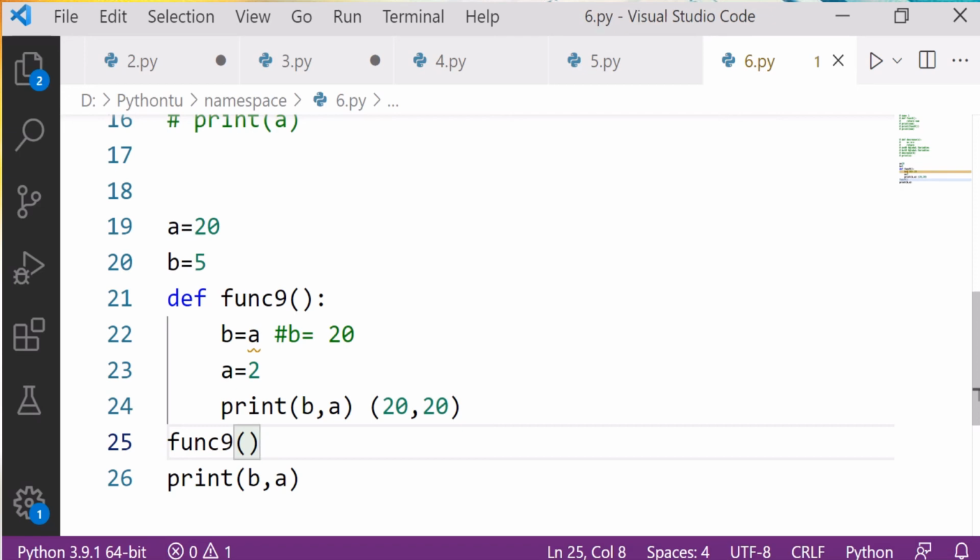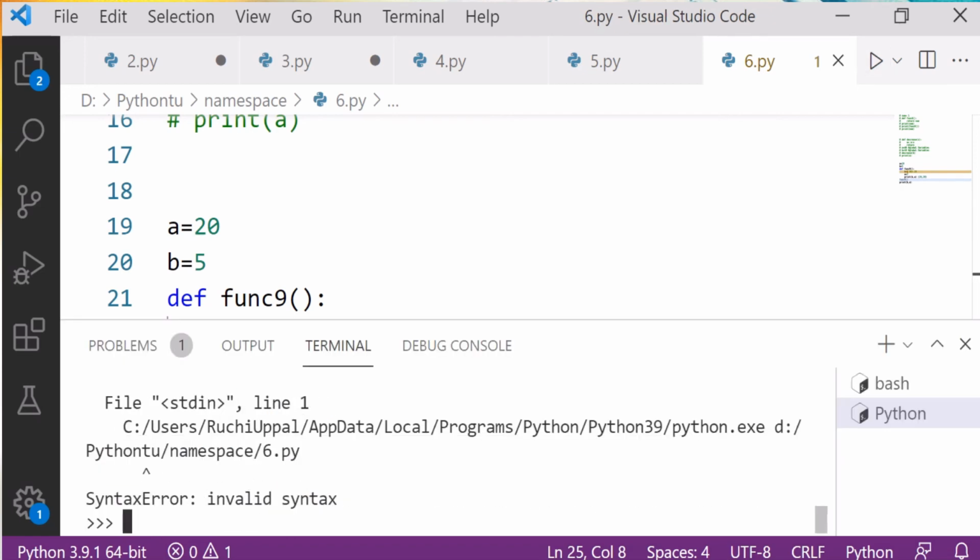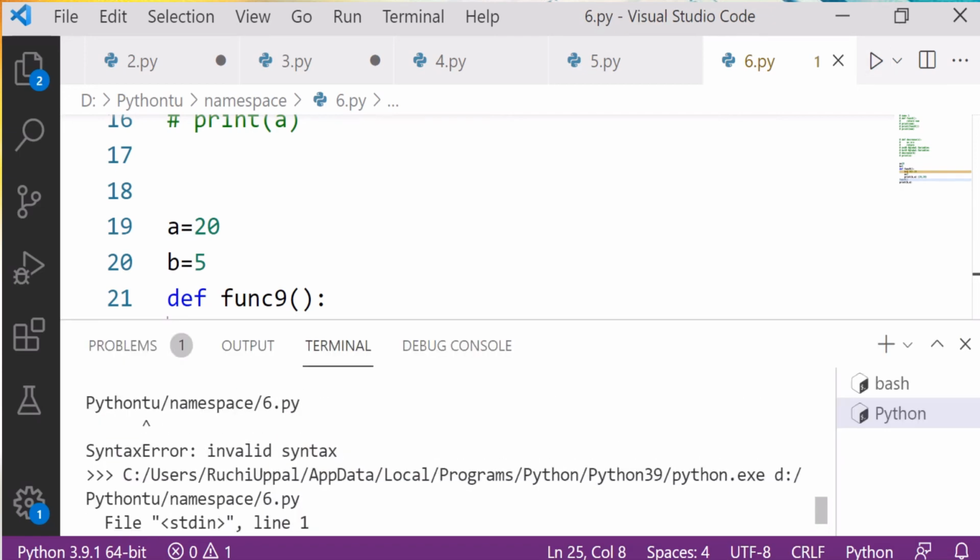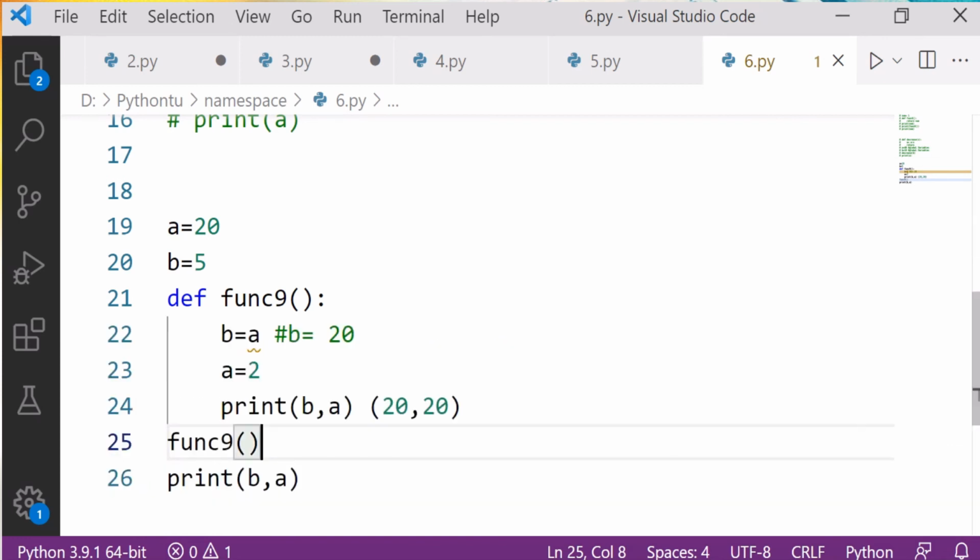Control S. Let's run this. It is sending a value error. Why error? I did not use the global keyword. So it is showing the error if I simply run this.